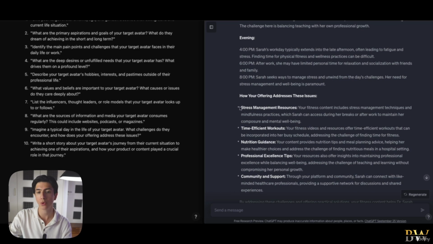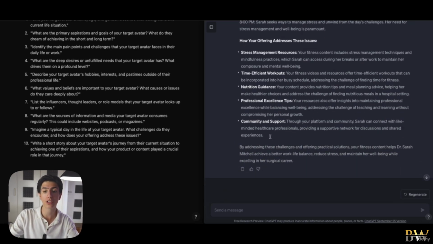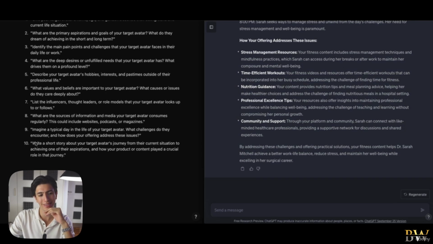We could say, and we could add, for example, in our surgical fitness model, that we have stress management resources or time-efficient workouts that she could just sneak in her day, right? Nutrition guidance, personal excellence tips, community and support. So all of those could be ways to enhance our offer, to add to our content, to appeal to our target avatar even more.